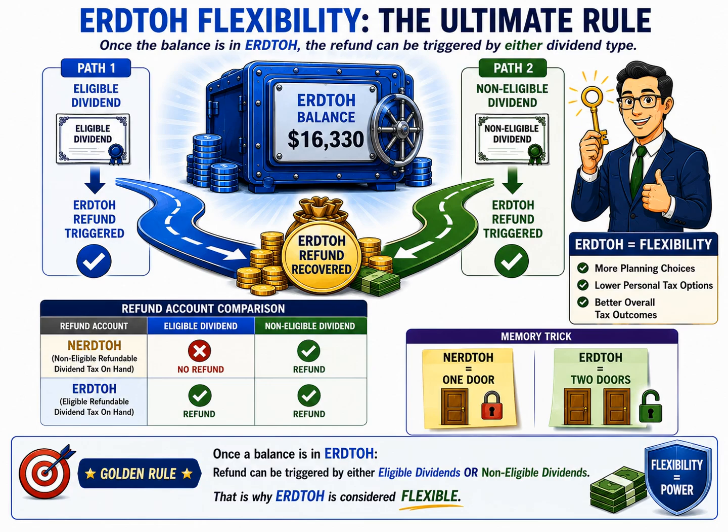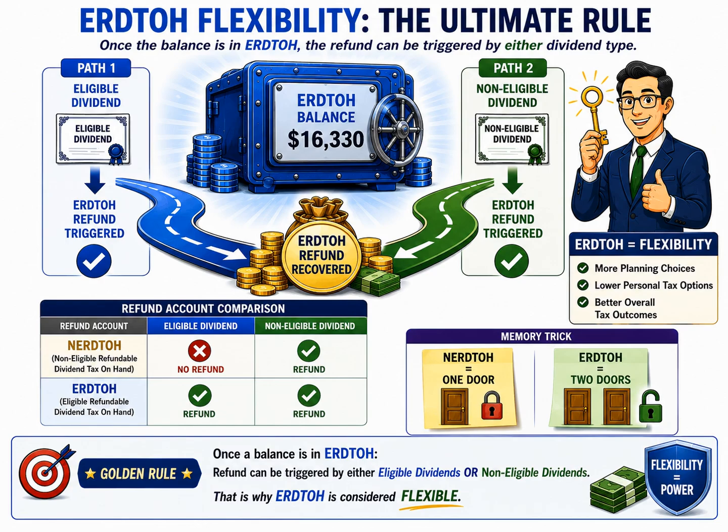That's why the memory trick shown on the slide is so useful. Think of NERDTOH as a building with one door. Only one entrance gets you inside. Now think of ERDTOH as a building with two doors. You can enter through either one and still reach the same destination. This simple mental image helps explain why tax professionals describe NERDTOH as restrictive and ERDTOH as flexible.